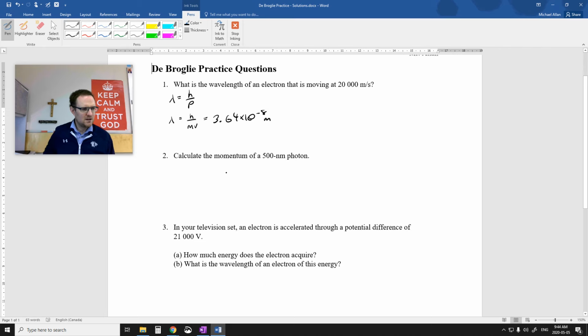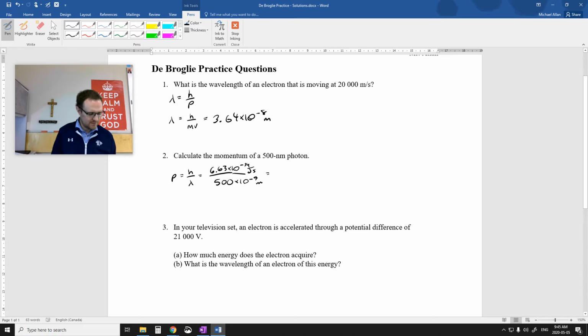What's the momentum of a photon? Well, the photon calculation is the exact same formula. This time we have the wavelength, so we just use this number, which is the joule-second version of Planck's constant, and divide it by this number, the wavelength in meters.